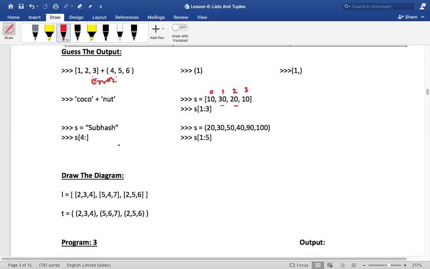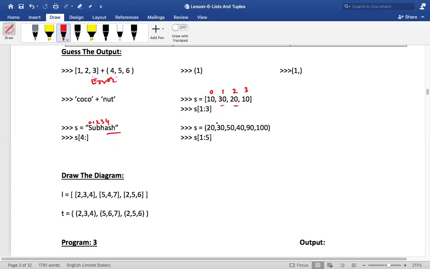Everyone? Okay. Now, S is equal to Subhash. Now print the characters starting from position 0 till the end. Then what will happen? Start from 0. 0, 1, 2, 3, 4, go till the end. So ASH will get printed, correct? Yes or no? Right.